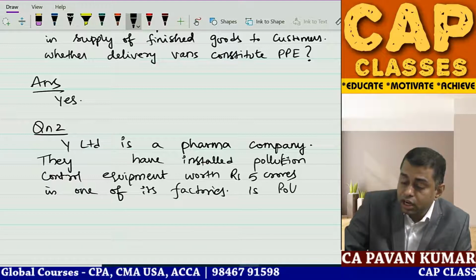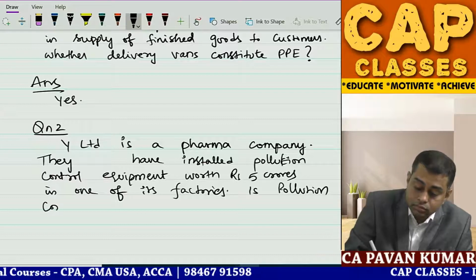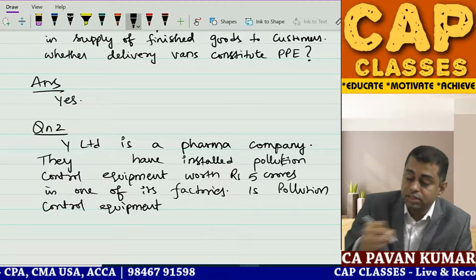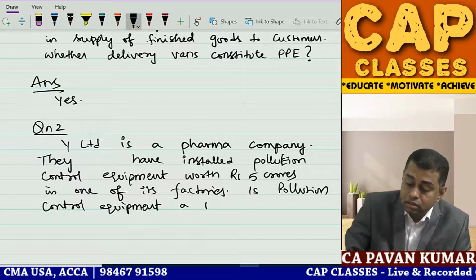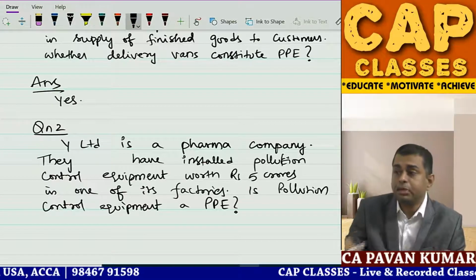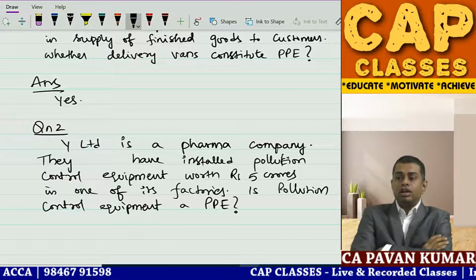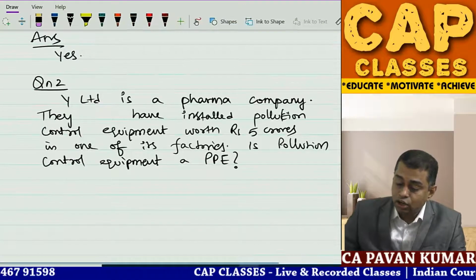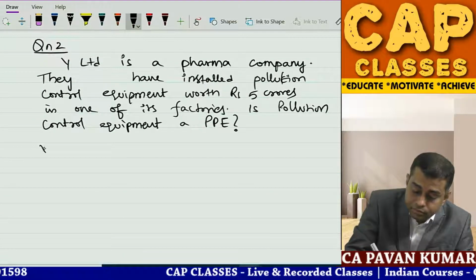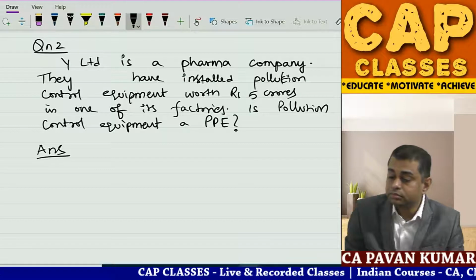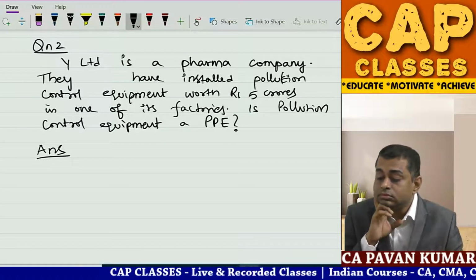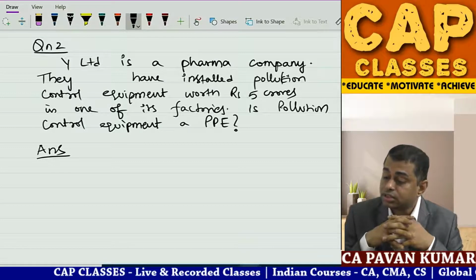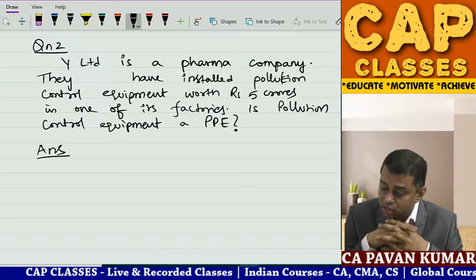Is pollution control equipment an item of property, plant and equipment? Guys, tell me the answer, yes or no? I'm getting answers. Sumit is saying yes, Pragati is saying yes. What about others? Yes, yes, yes, yes.